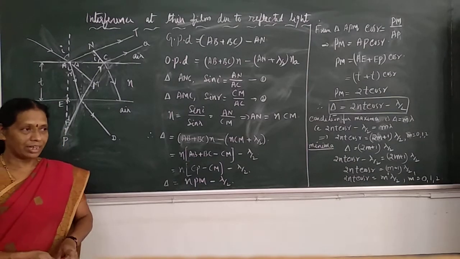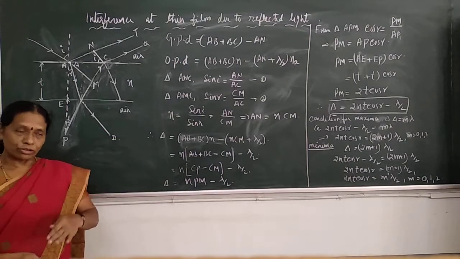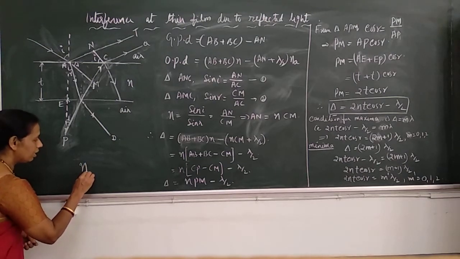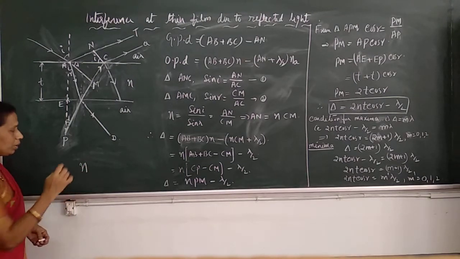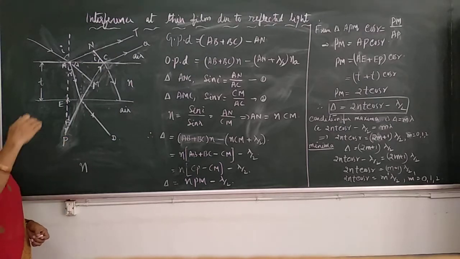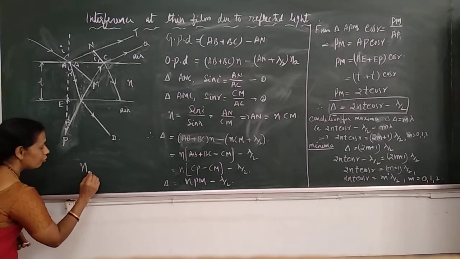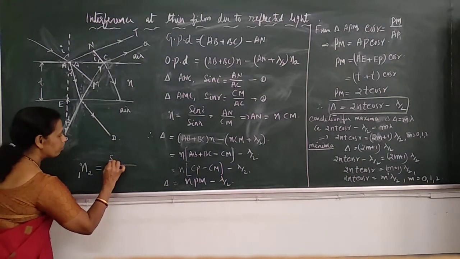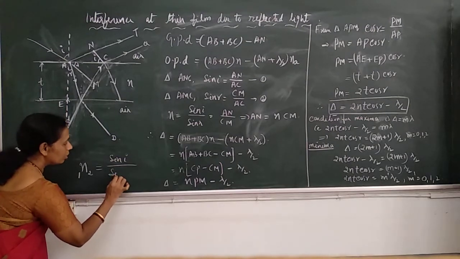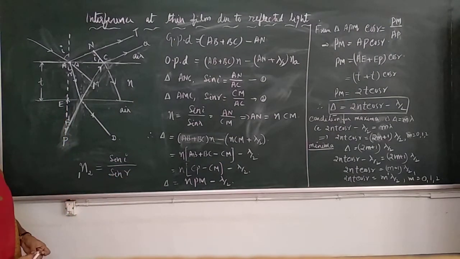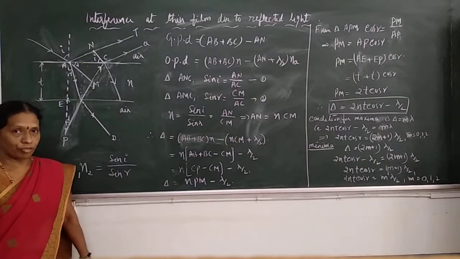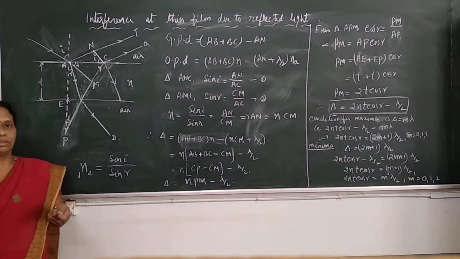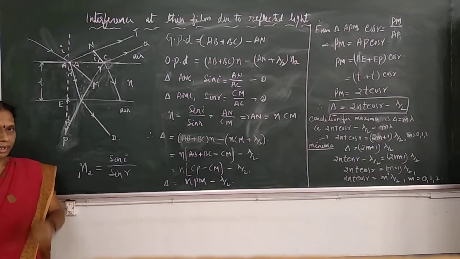Given pair of media means light travels from one medium to another medium, so for that pair of media, the refractive index is denoted by the symbol n. If the media are 1 and 2, and light travels from medium 1 to medium 2, then the refractive index of the second medium with respect to the first one is defined as the ratio of sine of angle of incidence to sine of angle of refraction. What is refraction? The change in the path of light. Light deviates when it travels from one medium to another medium.